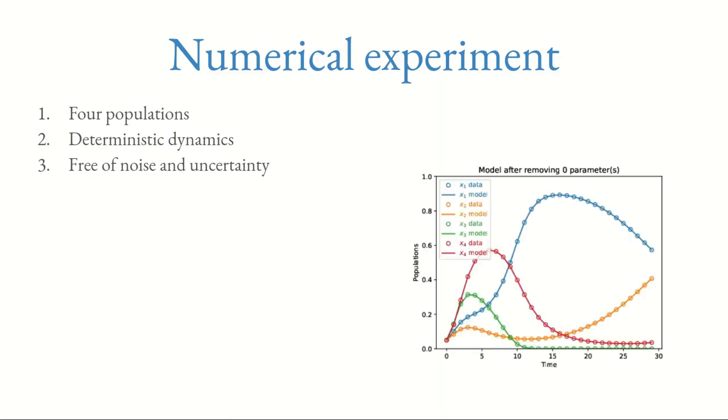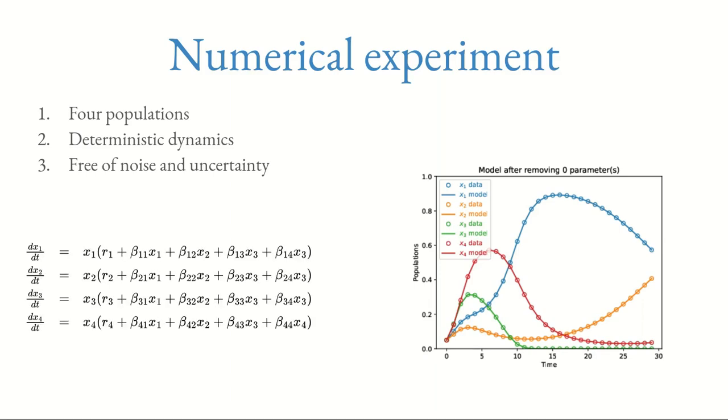So we decided to apply this to the Lotka-Volterra model. We did an experiment with 4 populations, purely deterministic and free of noise and uncertainty. So this is one outcome of the model. You can change the parameters, but the conclusions are almost the same. And we did it systematically. So we start with the full model. You can see that we have this m times n plus 1 parameters, and then we apply the method systematically. So we are removing 1 parameter at a time. So here we go: apply the method once, and then you remove 1 parameter, apply it twice, and so on, and so on, and so on.